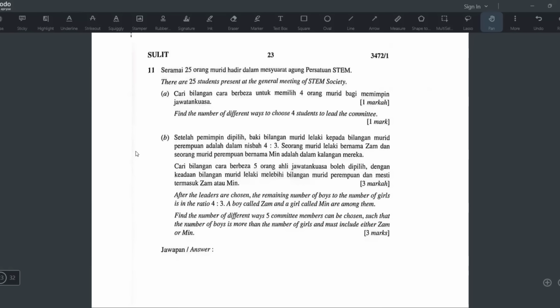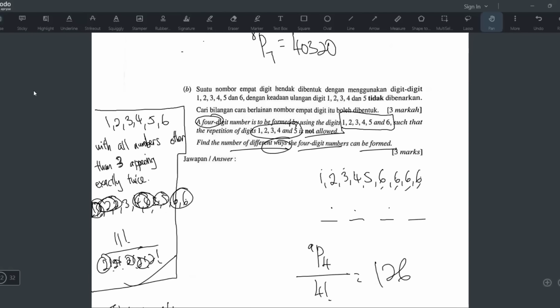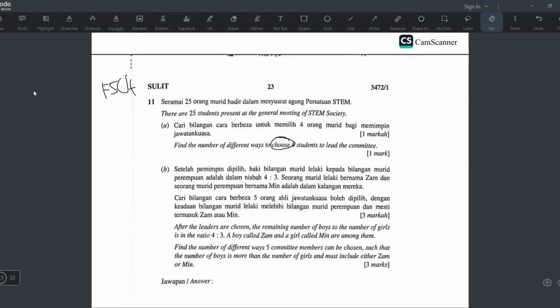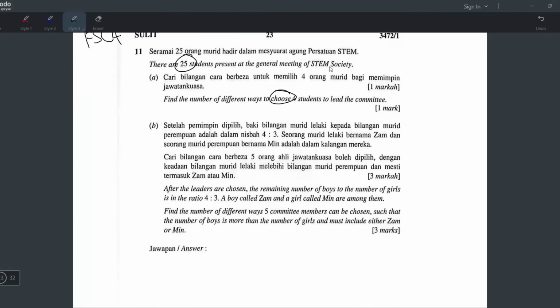Okay, number 11. What chapter is this? Same chapter as this one, also from chapter 4, permutation and combination. But this one I think you have to use C because of the keyword "choose". There are 25 students present at the general meeting of the STEM society.